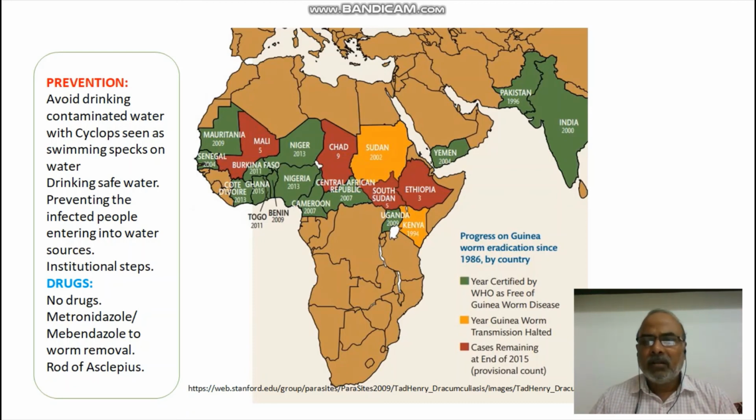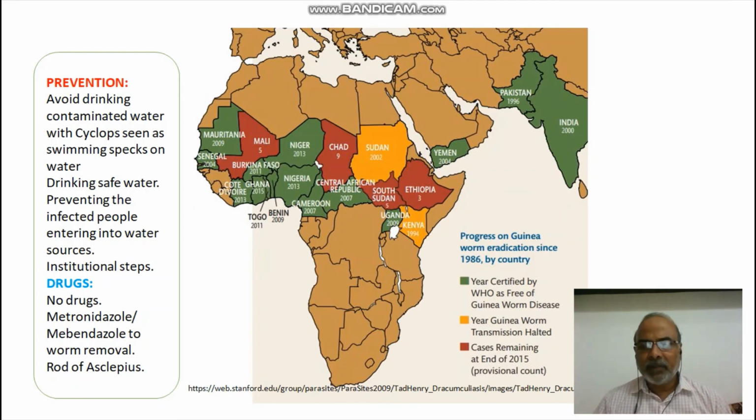And then of course, there are no drugs to kill the parasite inside the host. The only thing is we need to use certain drugs to remove the parasite from our body. So metronidazole, mebendazole, and these are useful only to remove the parasite from our body.